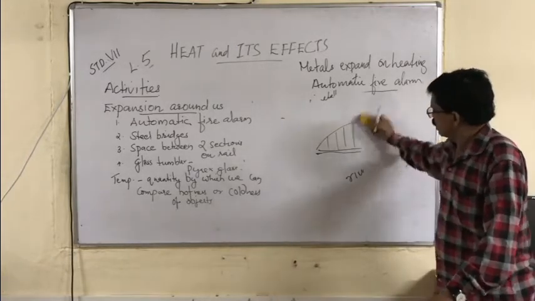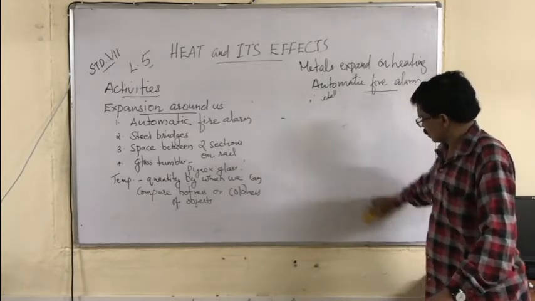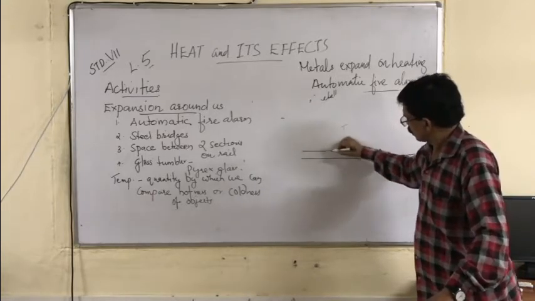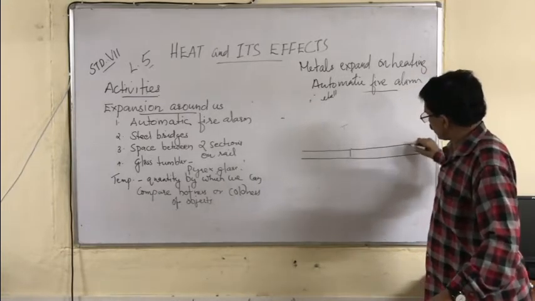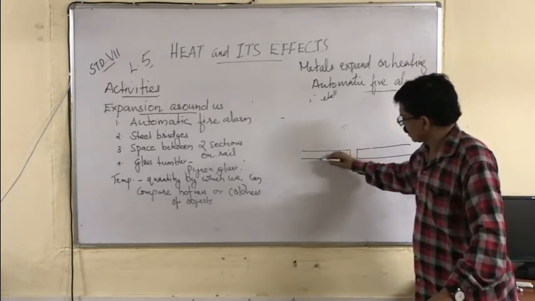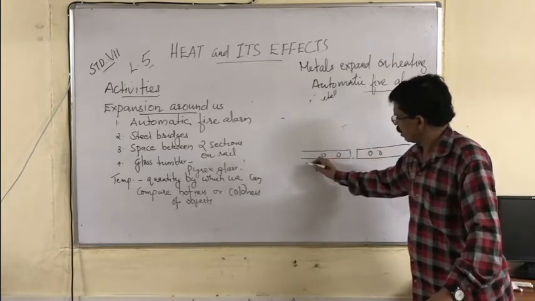Okay. Now the next one is space between two rail sections. These are the rails, and you can see two connections here. Here is the nail fixed on the rail.